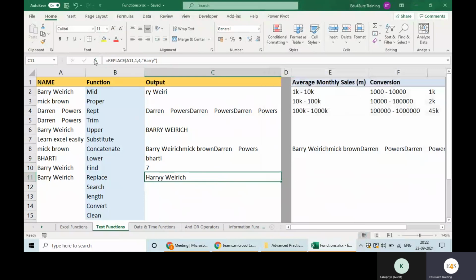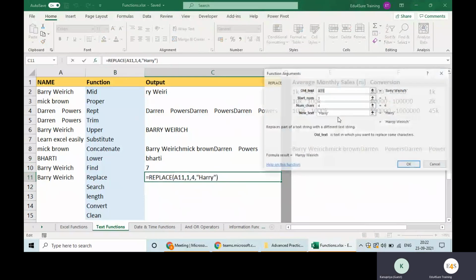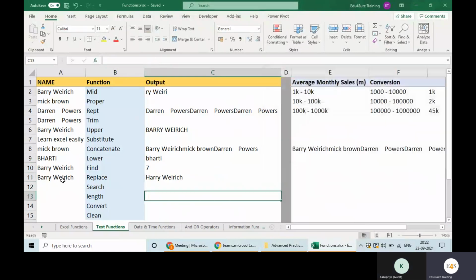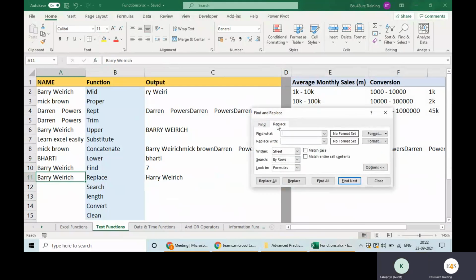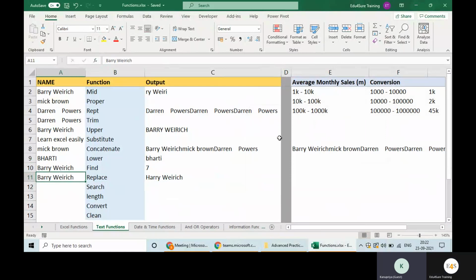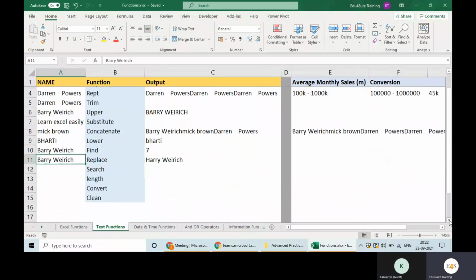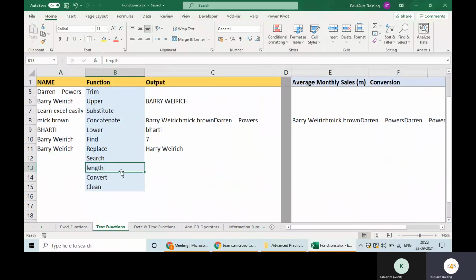This is how we are able to use replace. Now tell me, using the replace function, I am able to use only this particular cell's value. But if we use this capability, it will replace the value of the entire sheet. So this is the difference. The length function we have covered, right?